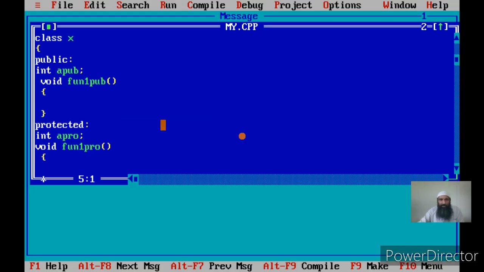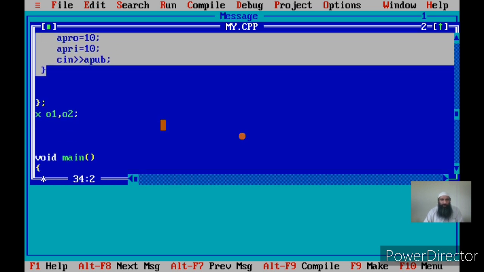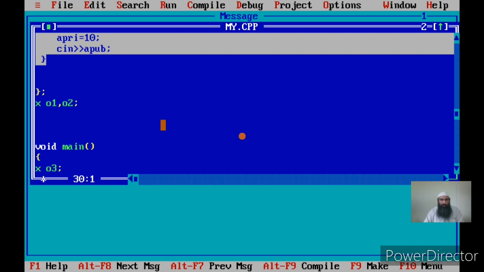Now let me create another non-member function so that it will be clear to you. Now I declare another function, say int k, or I can say void k. This is the minimum requirement for a function, that is it should have two short braces, a name and a return type, and two curly braces.